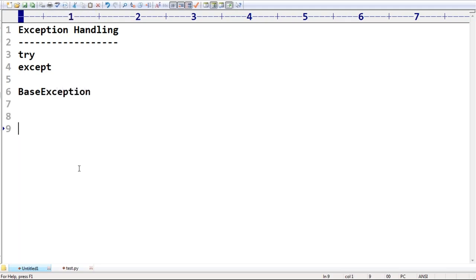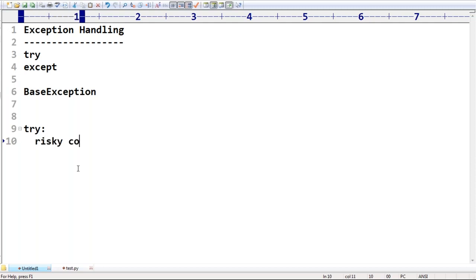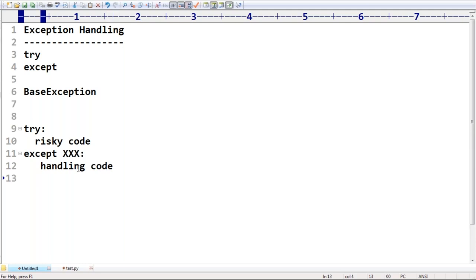Whatever risky code is there, we require to take the risky code inside the try block. The corresponding handling code we have to take in the except block. The except block contains handling code. Remember, this part we already discussed in the last sessions.